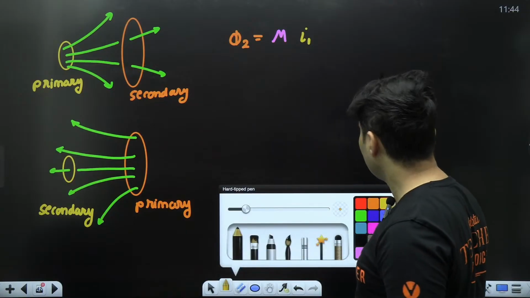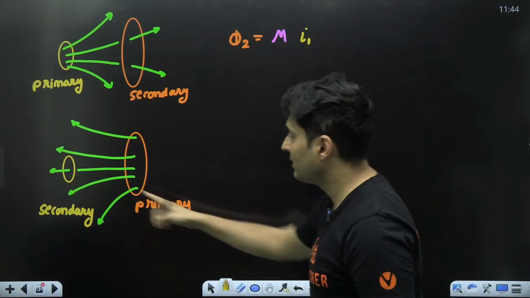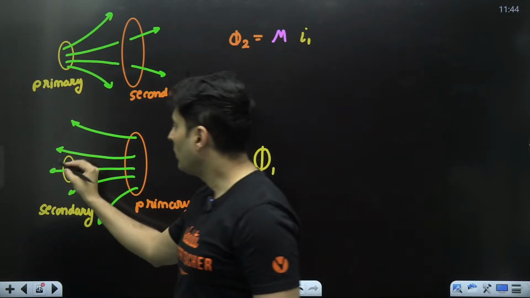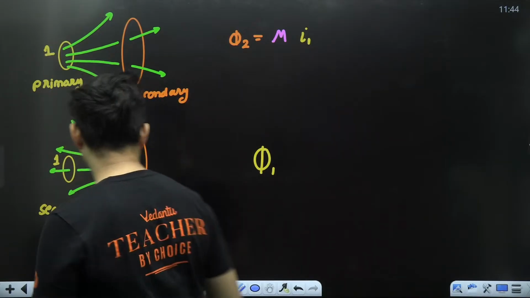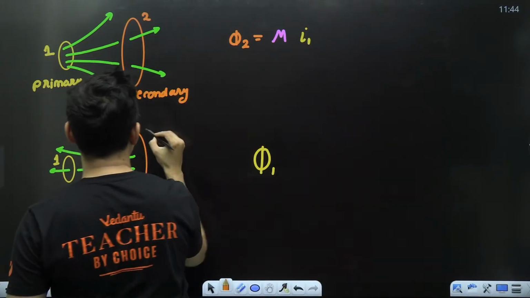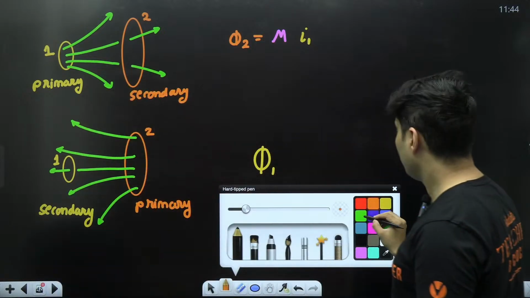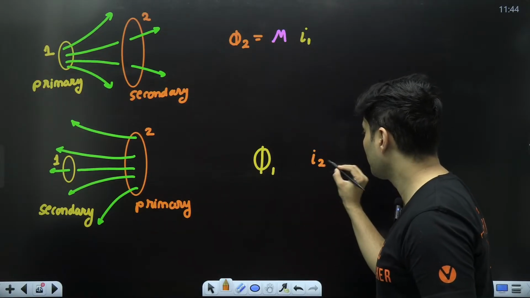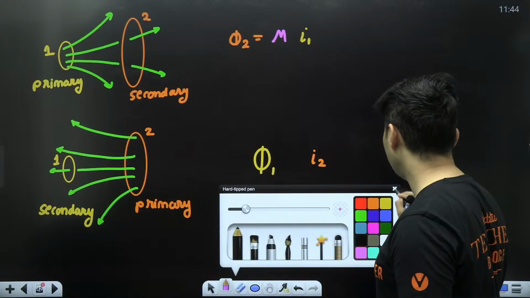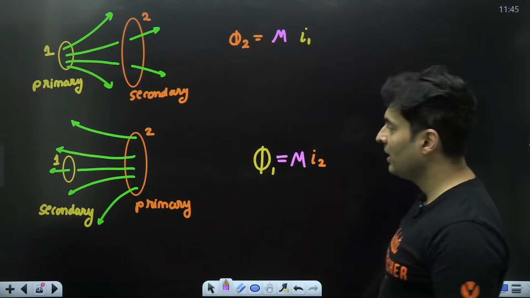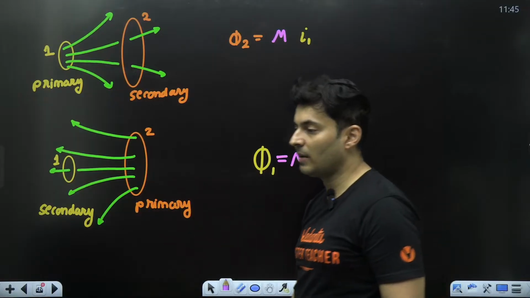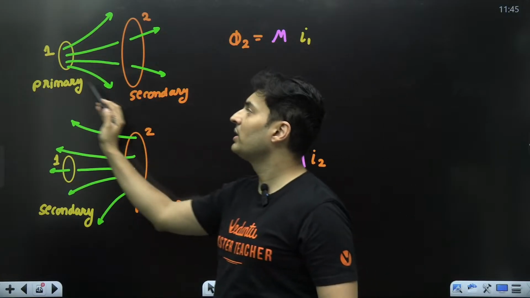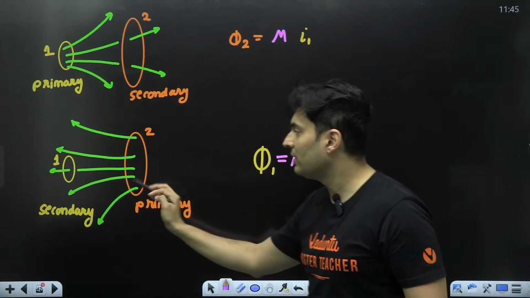Now, if I do the exact reverse, flux is passing through this coil labeled 1, and this coil was labeled 2. This flux will be proportional to the current in coil 2. What will be that constant of proportionality? That will still be M. It doesn't matter which coil you make primary or secondary. Some books refer to mutual inductance of 2 with respect to 1, and mutual inductance of 1 with respect to 2.